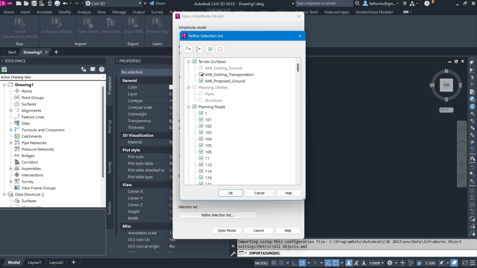So we can add this, or else we use the existing ground without this one.